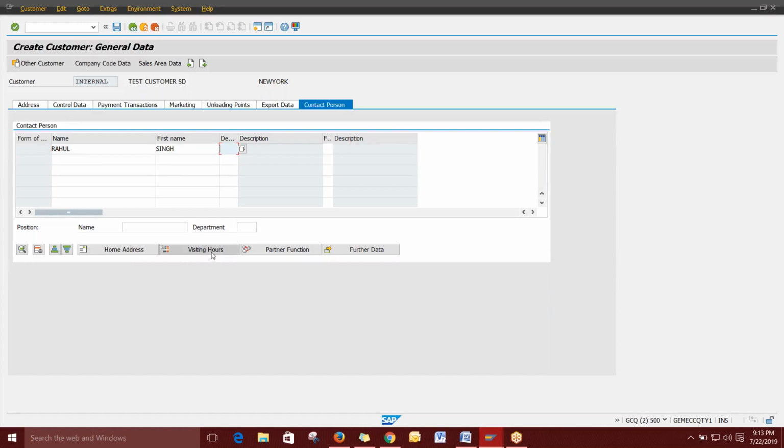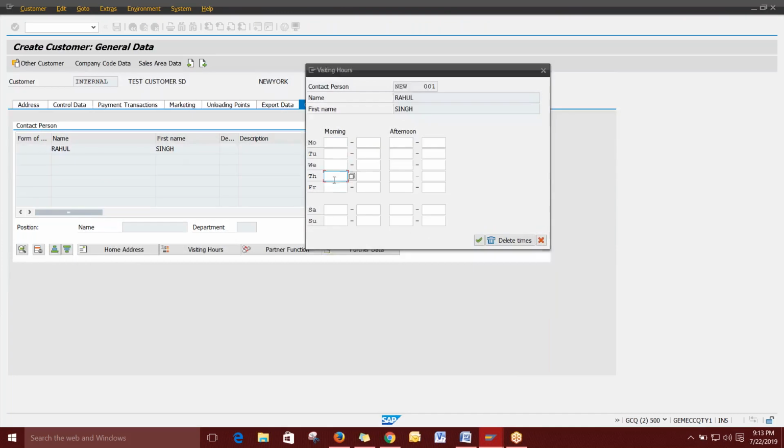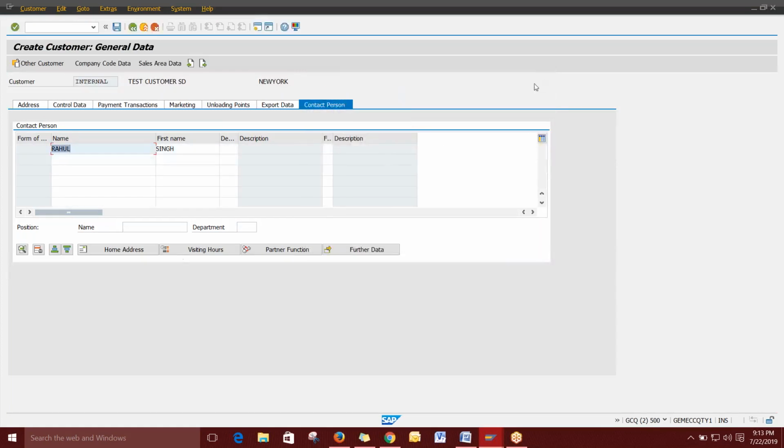If you want to give any visiting hours, so when the partner will be available, you can give that. That option is also available. If this particular person is only available at a particular place, time and date, you can directly define it. By seeing the report you can see what time he will be available, so when the sales engineer can go to that place and visit the customer, and when we can have a query discussion session, everything you can map here. It's not mandatory, but if you want, you can map it here. That will be very useful for the sales management team.